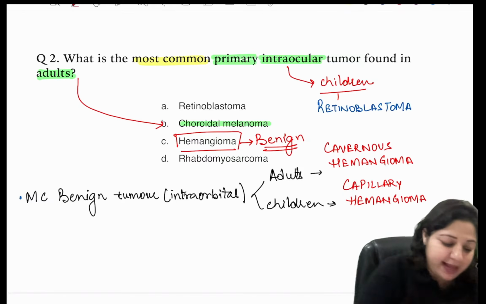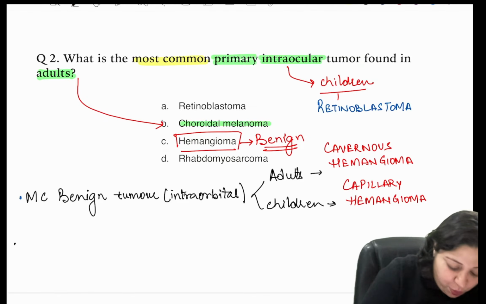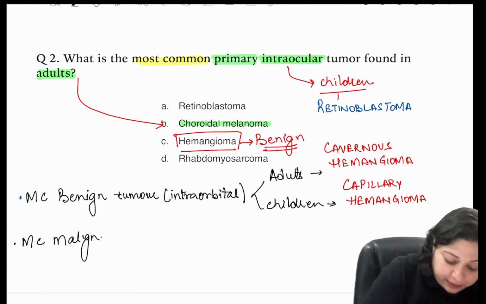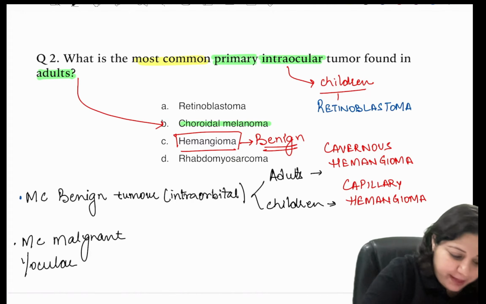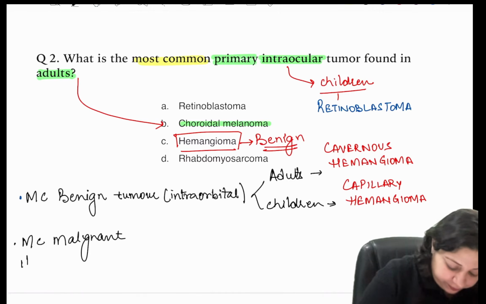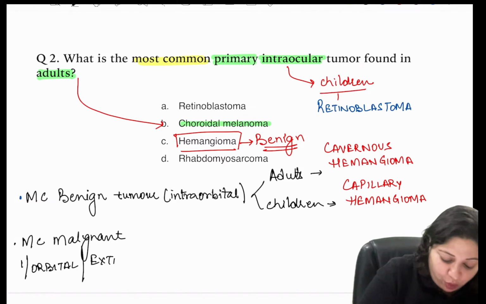Now my next question is, what is the most common malignant intraorbital tumor, or you can call it an extraocular tumor?